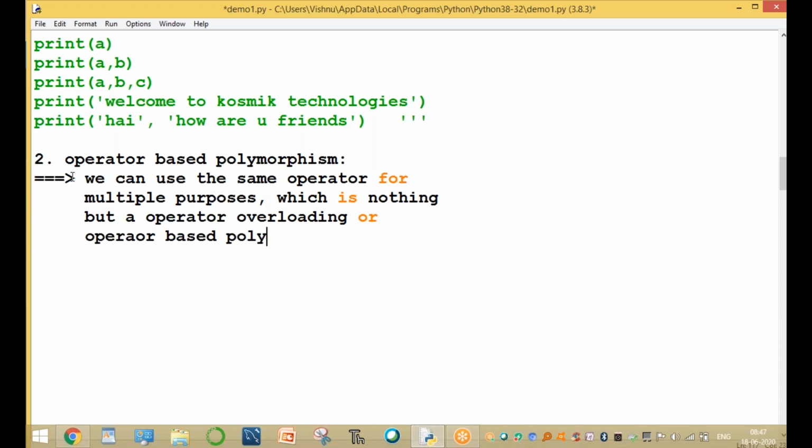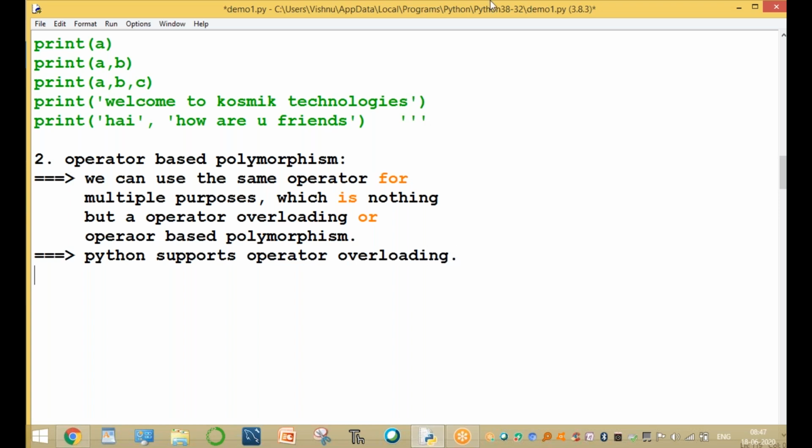Both are the same. Python supports operator based polymorphism, operator overloading.